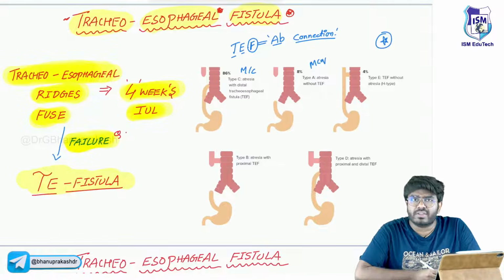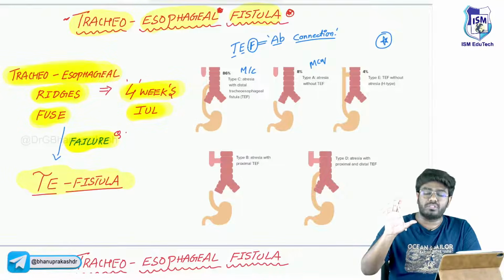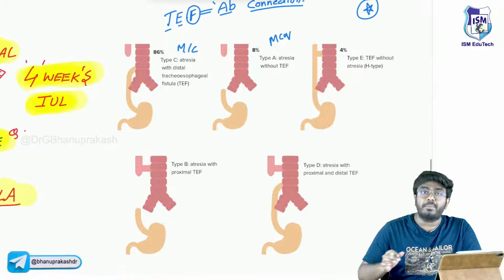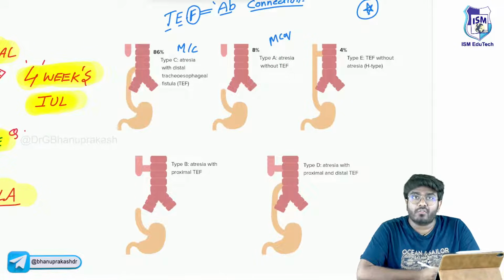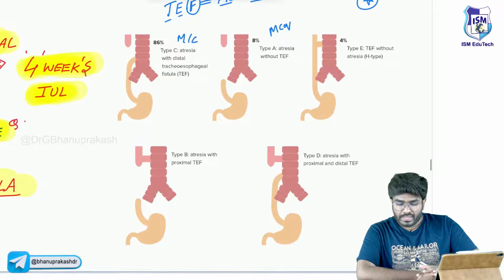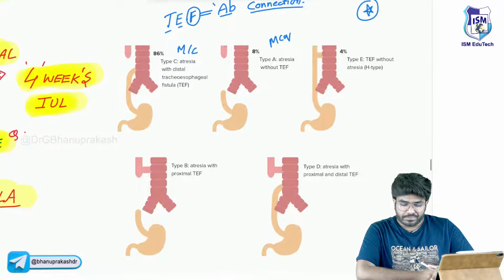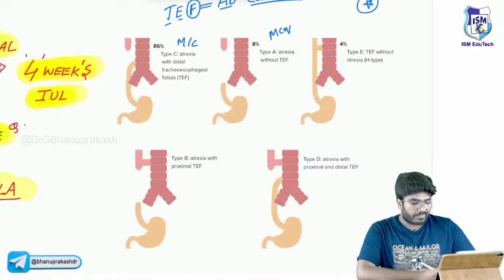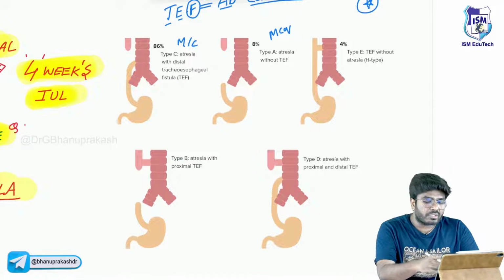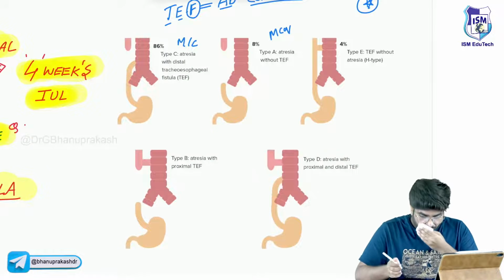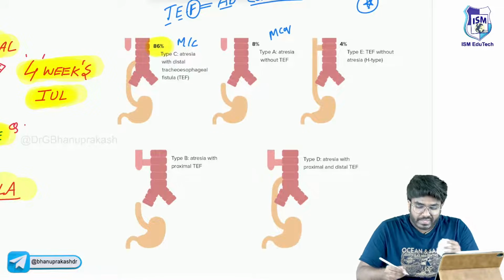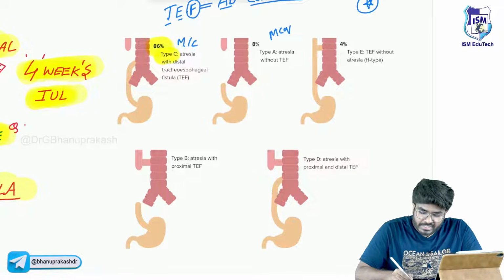How many types of tracheoesophageal fistula are there? There are 5 types: type A, B, C, D, E. Here I am showing you the 5 types. Let's go one by one. What is the most common type of tracheoesophageal fistula? The most common type is type C, 86%.